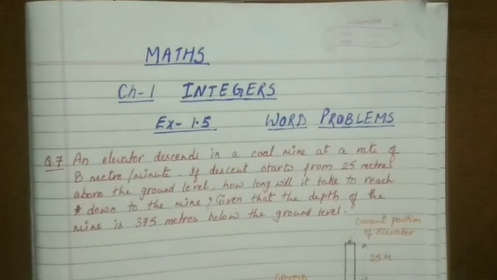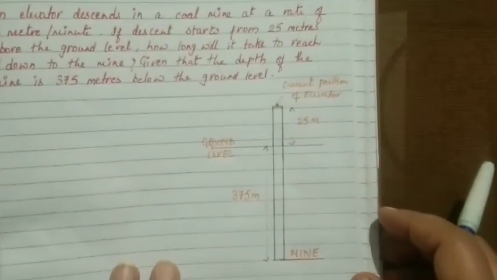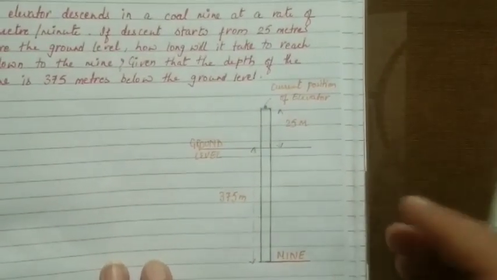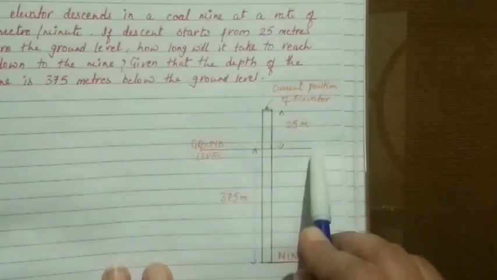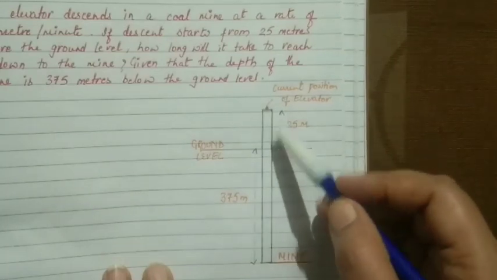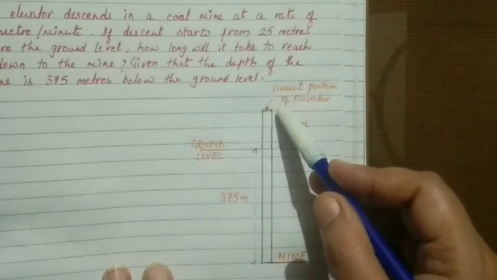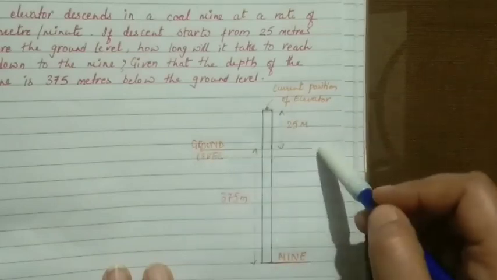So children, I have drawn the diagram also to explain this clearly to you. If you see this diagram clearly, I have first drawn the ground level. So this is the ground level, and the current position of the elevator is 25 meters above the ground level.